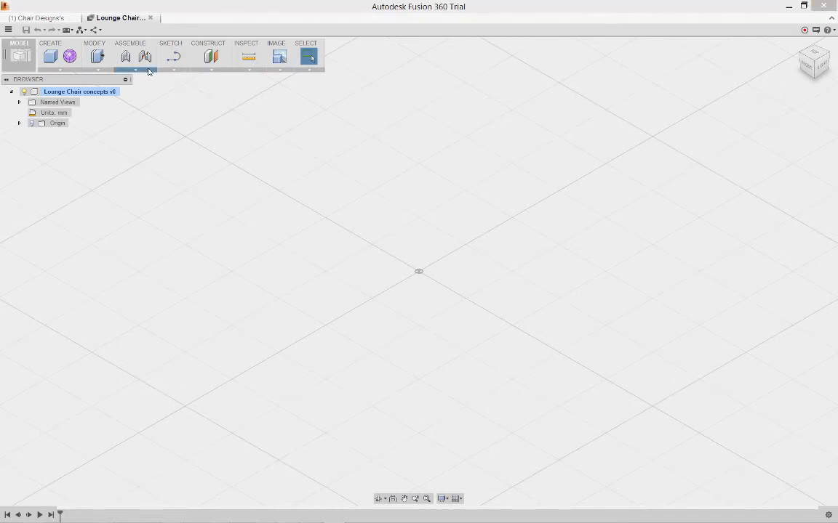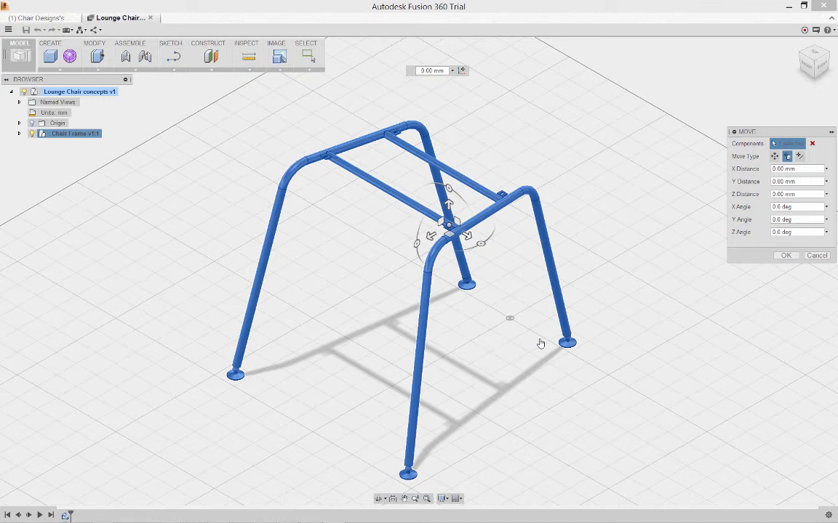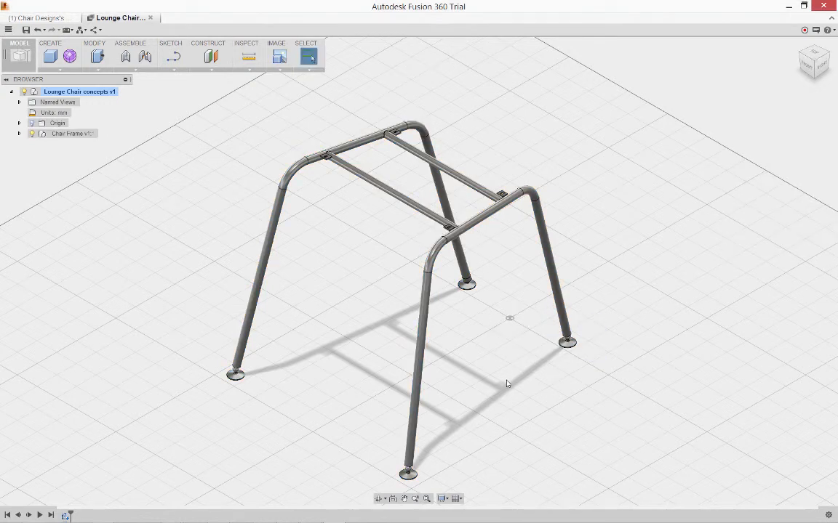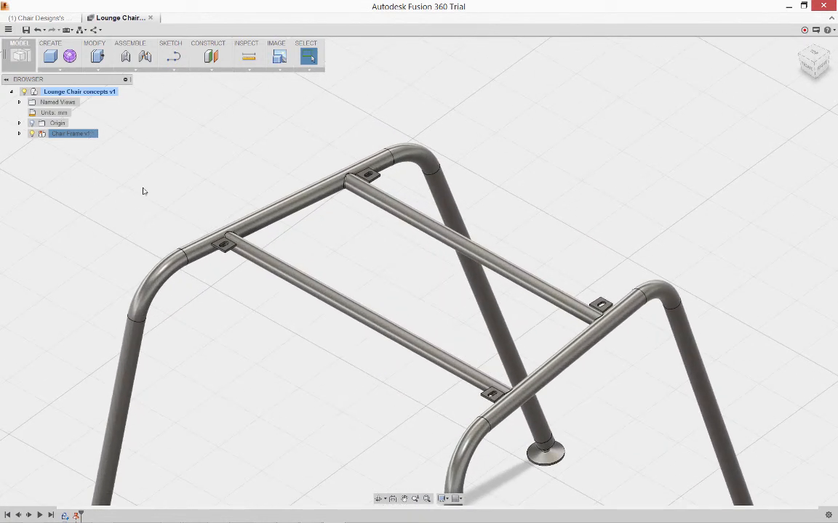To do this, we just go to the Assemble pull-down and use the Insert tool to select the data that we want. We can pick between any project that we're a member of and grab essentially any data that is sitting in a project. It doesn't matter if it was created in Fusion 360 or imported the way this was. Once it's in place in our canvas, I want to go ahead and make sure it doesn't move. So I'll right-click and select Ground. This will keep the frame from moving.